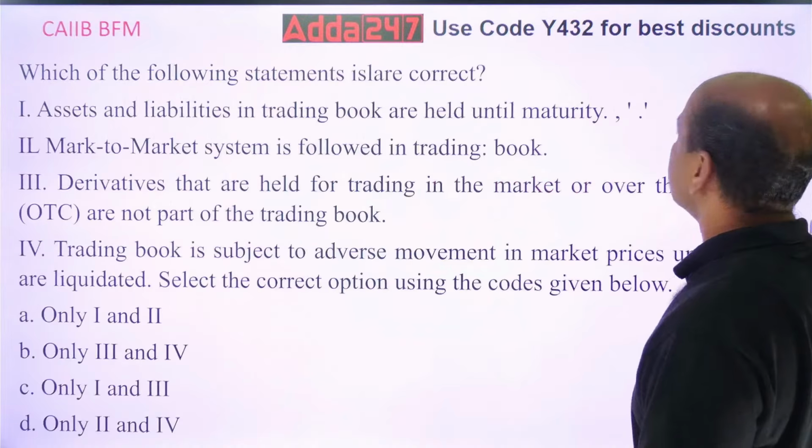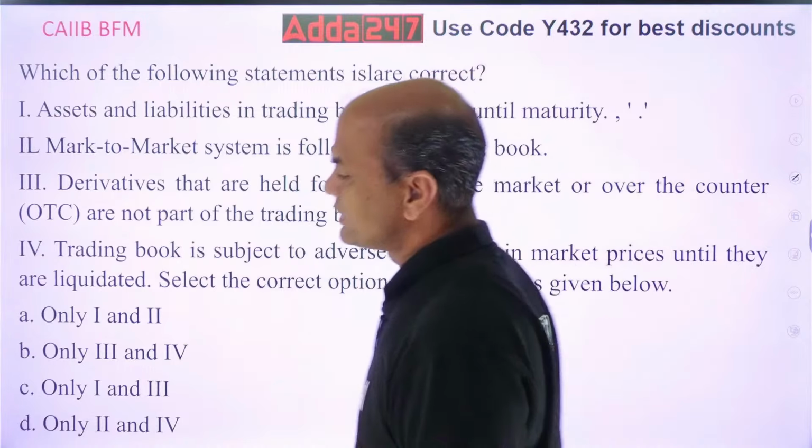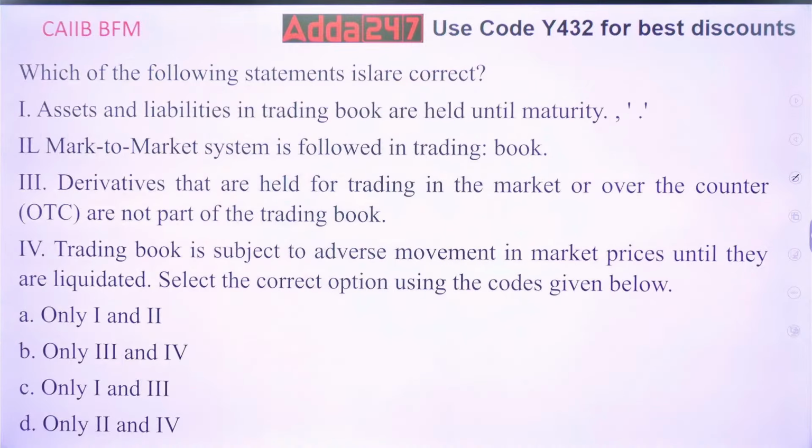Read this. Which of the following statements is or are true? Assets and liabilities in the trading book are held until maturity. Mark-to-market system is followed in the trading book.